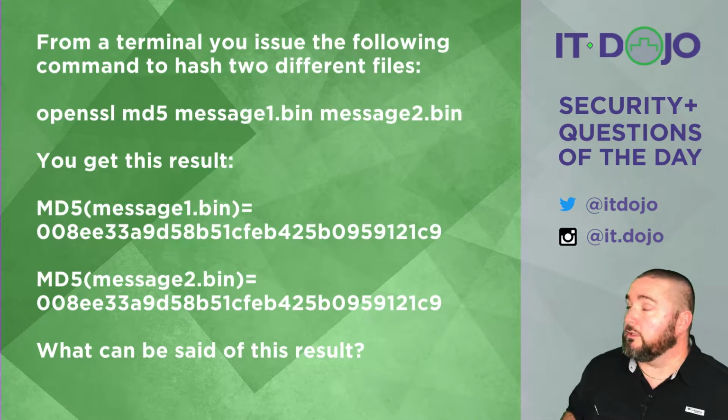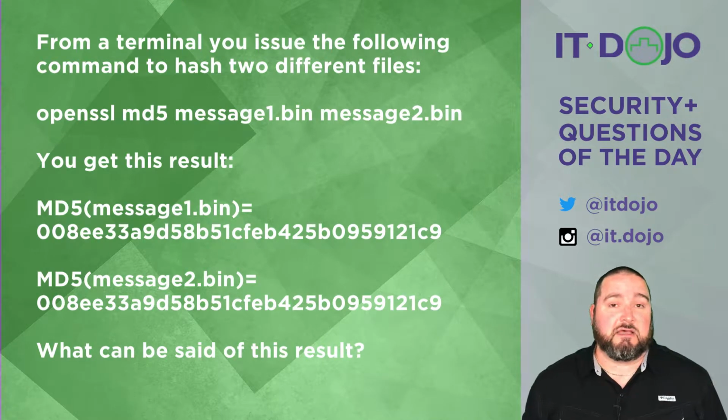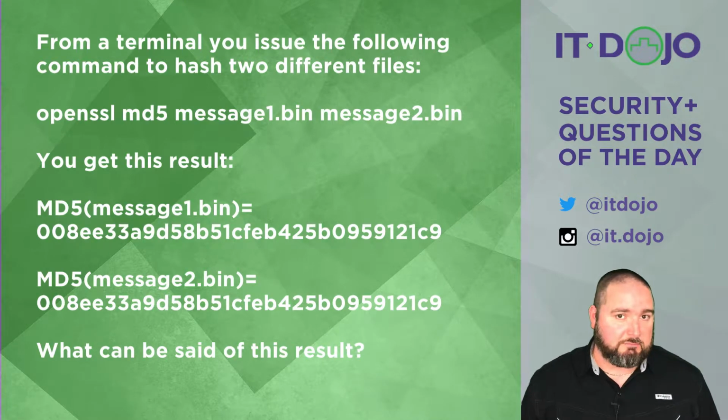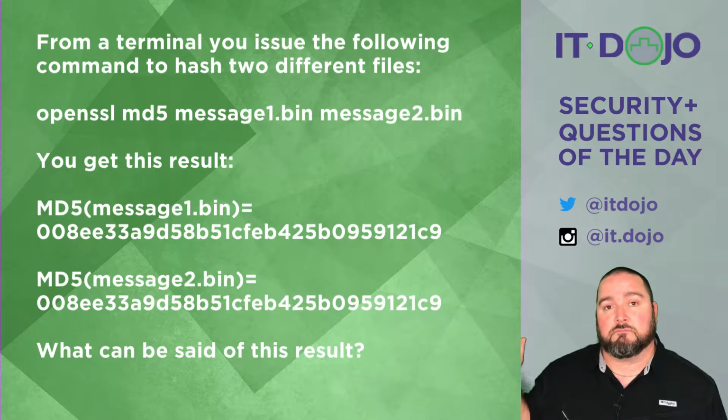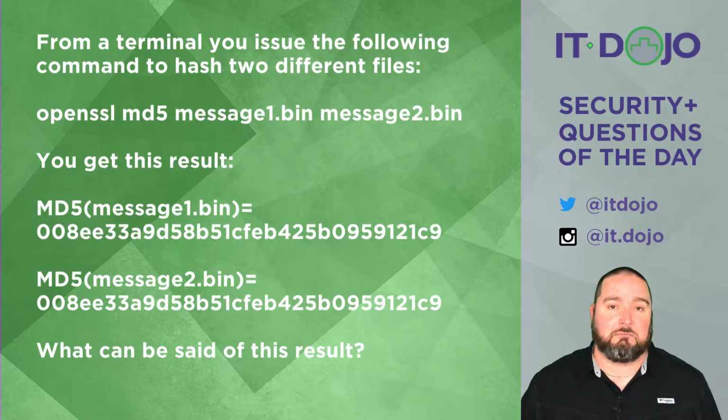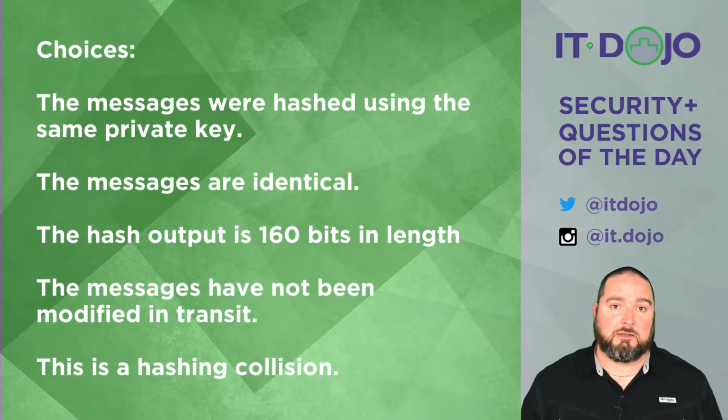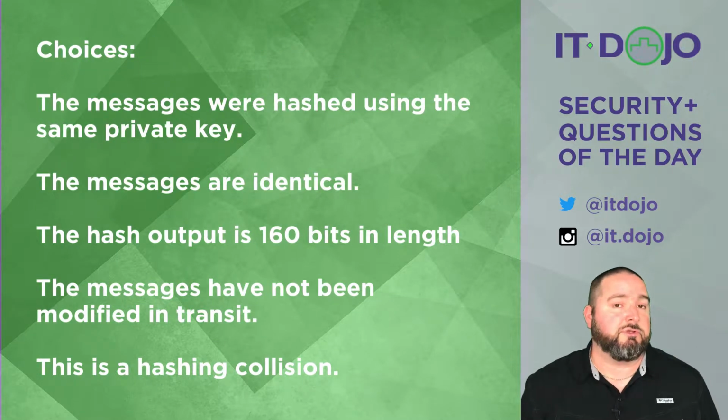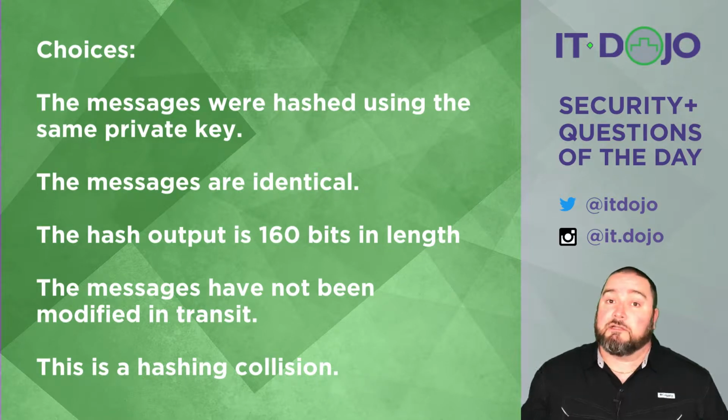From a terminal, you type openssl md5 message1.bin message2.bin, and you get that output. My question to you is, what does that mean? Go ahead and read the answer choices. Click pause. When you're ready, click play. We'll break it down. All right, let's look at the choices.